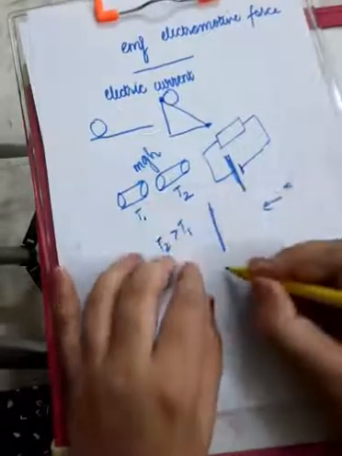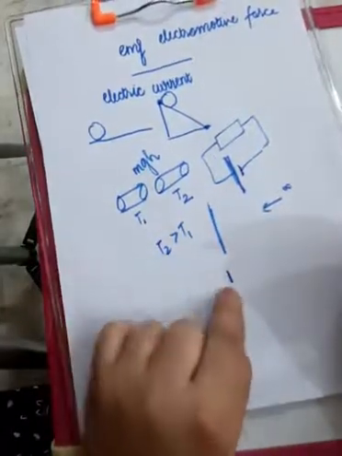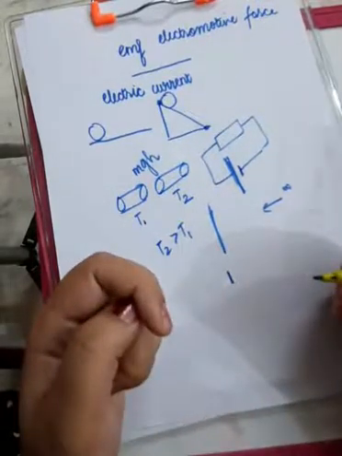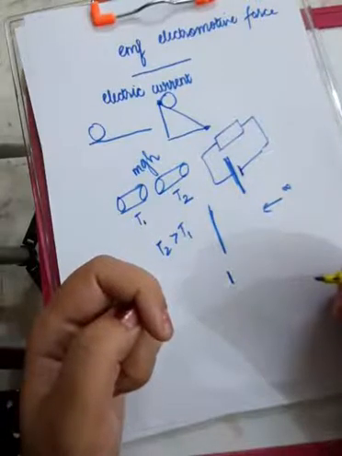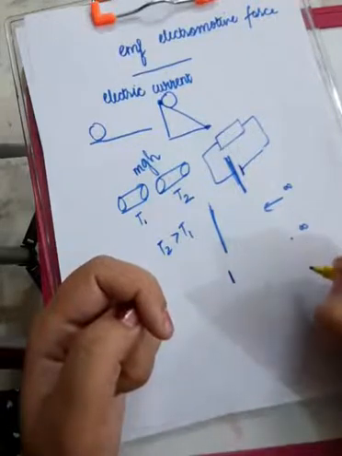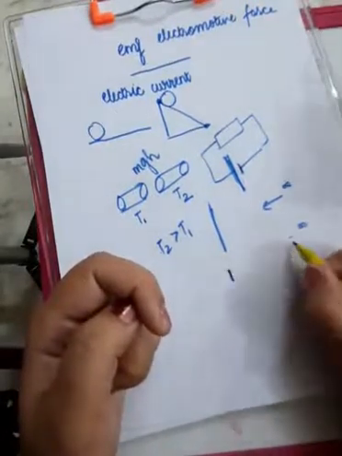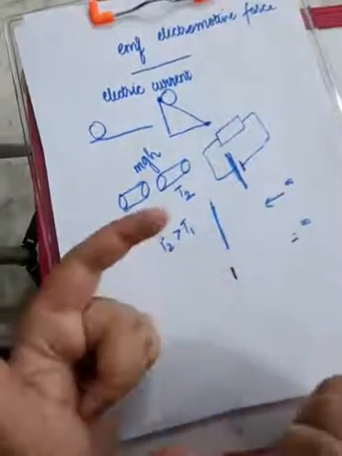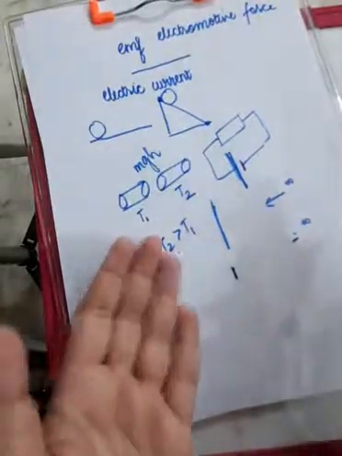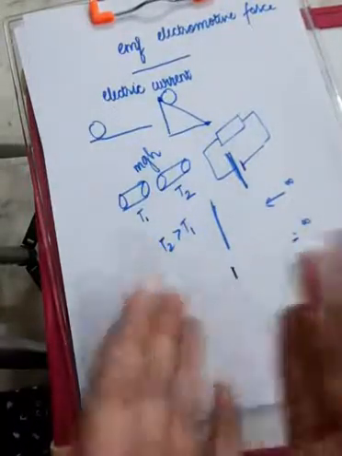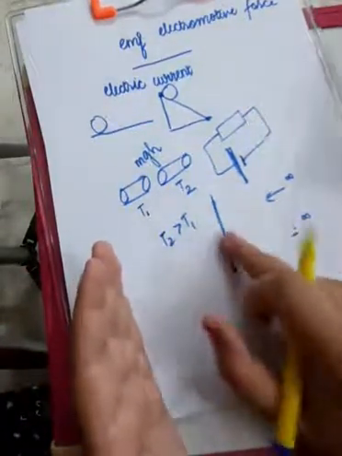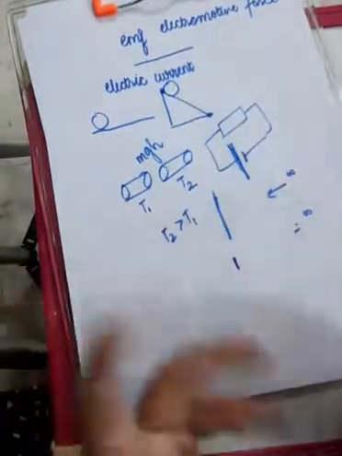Talking about this terminal, this is a negative terminal. So this is present at lower potential. I repeat, potential means amount of work done in bringing a unit positive charge from infinity to a particular point. Now this is a unit positive charge and you are bringing it from infinity. Since this is negative and this is positive, they are already attracting each other. So when the thing already wants to get attracted, you will have to do less work to bring it here. That means the work done by you is less, so this is present at lower potential and this is present at higher potential. So now you got the reason basically.